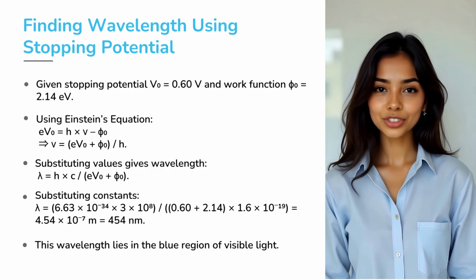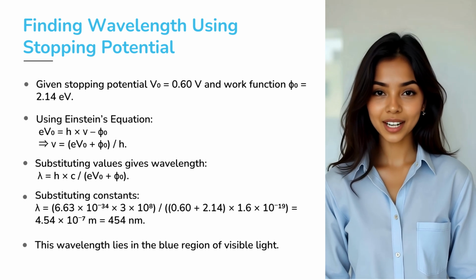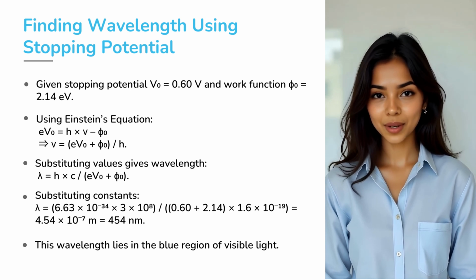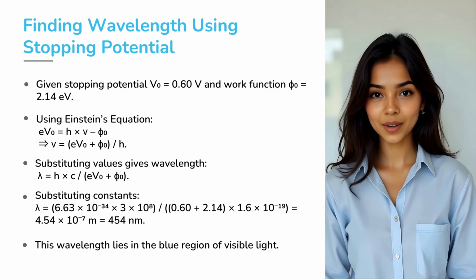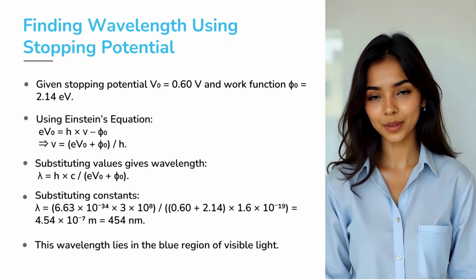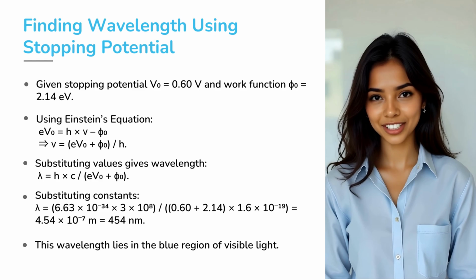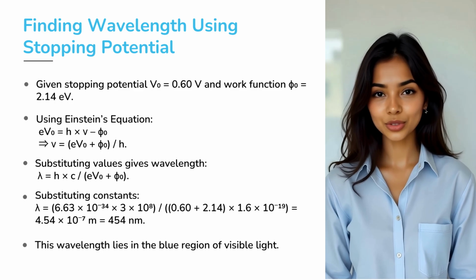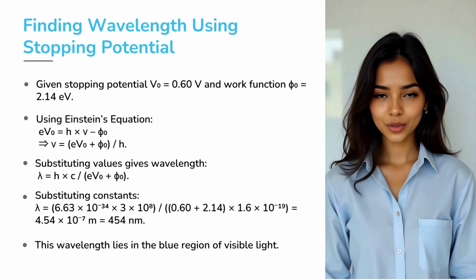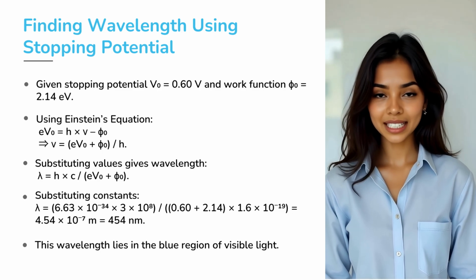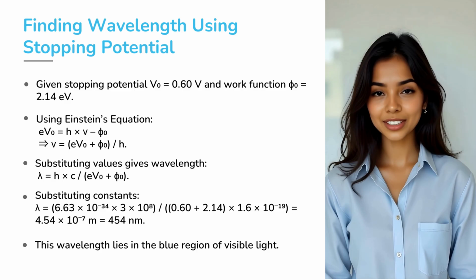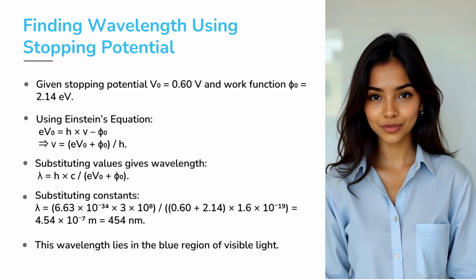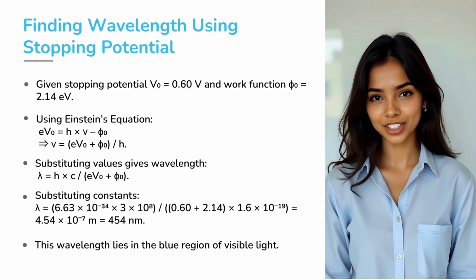So lambda equals (6.63 times 10 to the power minus 34 multiplied by 3 times 10 to the power 8) divided by ((0.60 plus 2.14) times 1.602 times 10 to the power minus 19). When you compute that, you get lambda equals 4.54 times 10 to the power minus 7 meter, or 454 nanometer, which lies in the blue region of visible light.